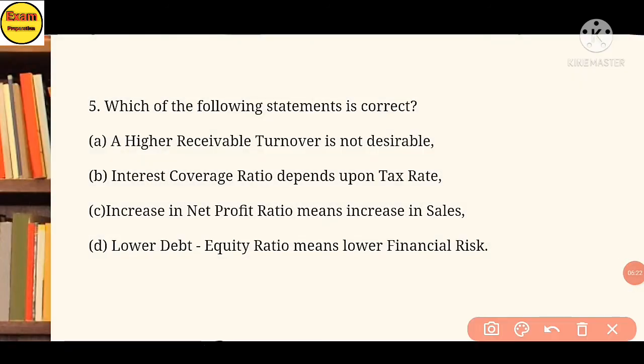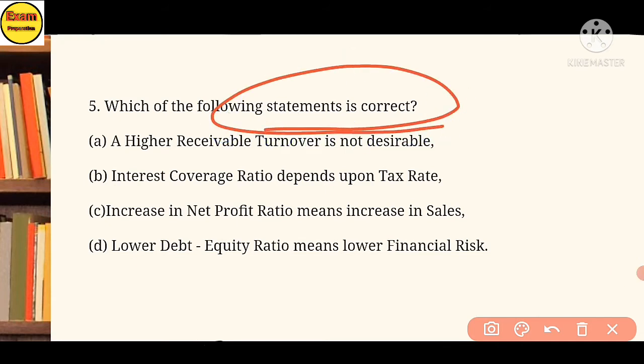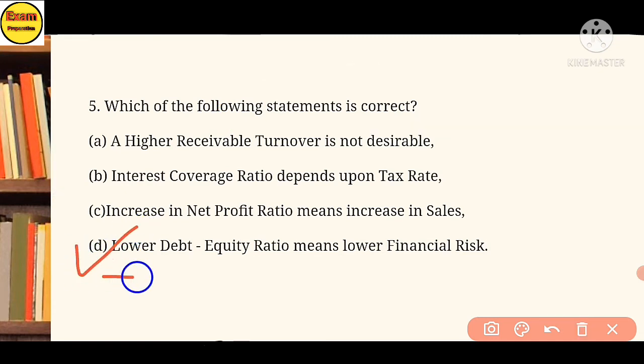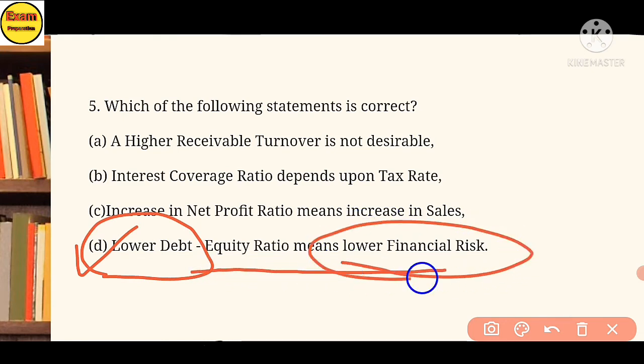5. Which of the following statements is correct? You have to read about all. The answer is option D. Lower debt to equity ratio means lower financial risk.